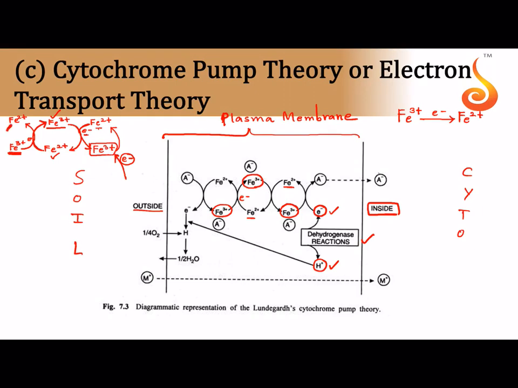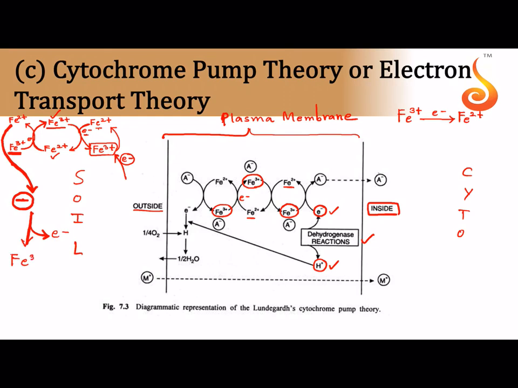What happens to this final Fe2+? Now this final Fe2+, what it will do is it will take up an anion. So I'm going to put a minus sign here. It takes up an anion, okay, and it gives away its electron. So when it takes up an anion and when it gives away an electron, it will no longer be Fe2+.